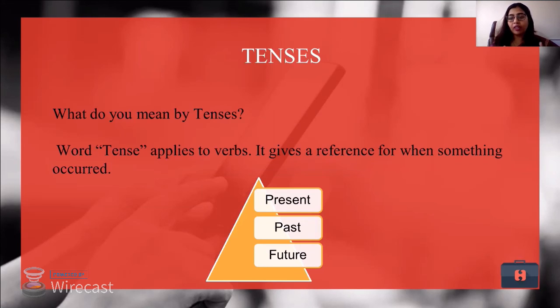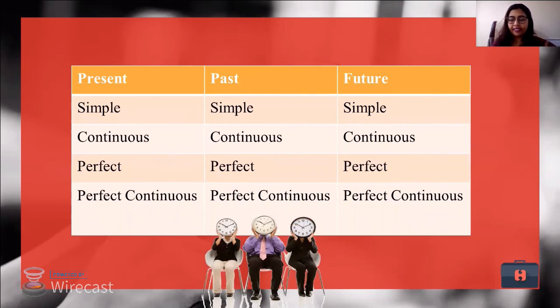This is the role of tenses in our day-to-day speech. What exactly do they do? What are they? Let us delve deeper into it and learn what tenses are. Tenses are three: present tense, past tense, and future tense. Present tense is again categorized into four aspects: simple present, present continuous, present perfect, and present perfect continuous tense. Similar goes with the past as well as the future tense.